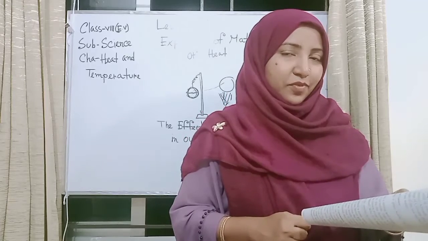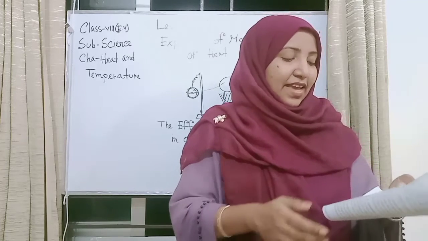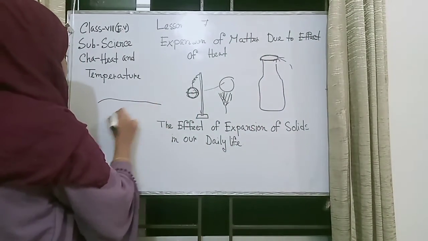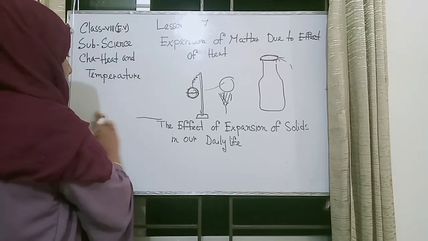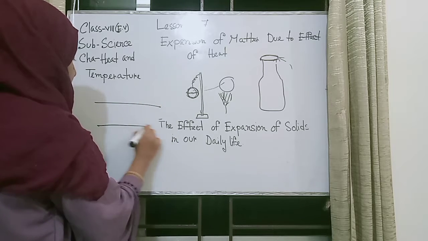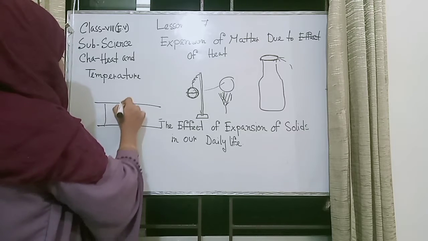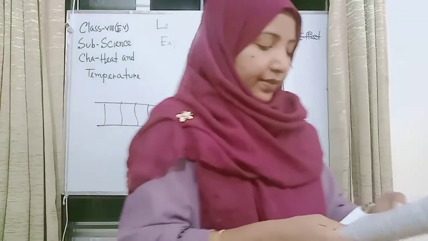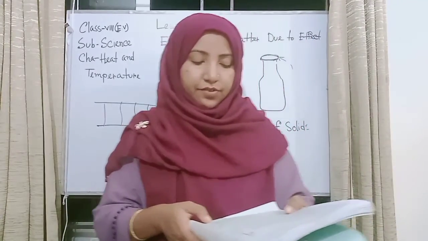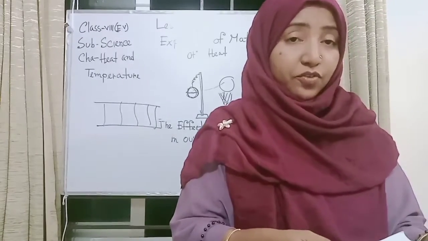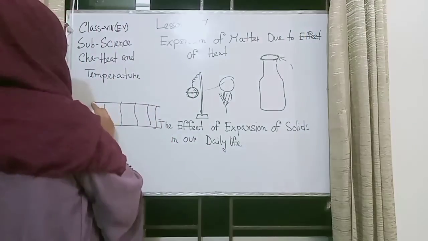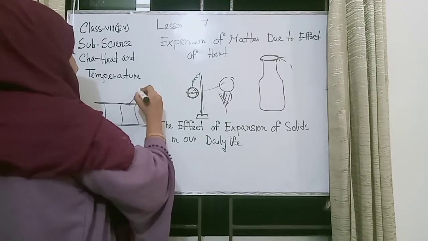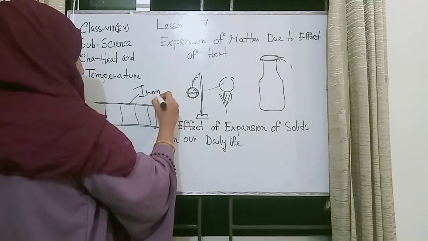Second example: the train. Again, have you seen rail lines? I have just drawn the rail lines. This structure is the two rail lines, and they are very straight. The train runs on two parallel iron strips. This structure is the two parallel iron strips.